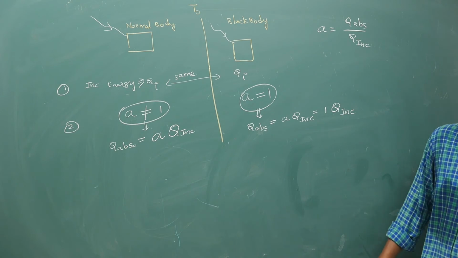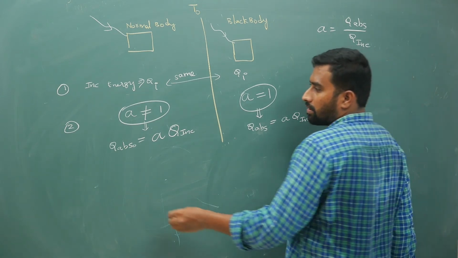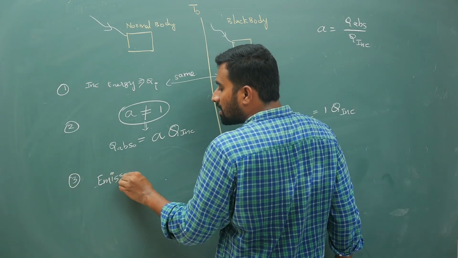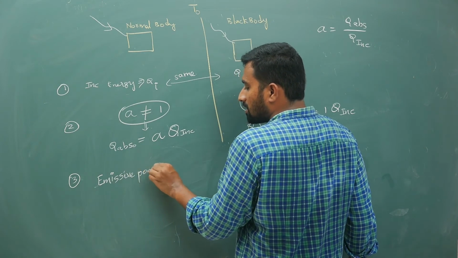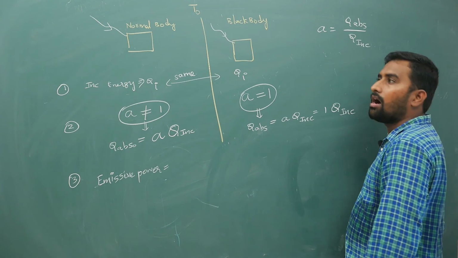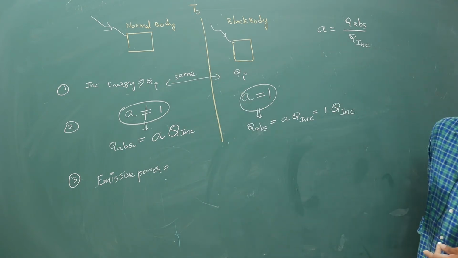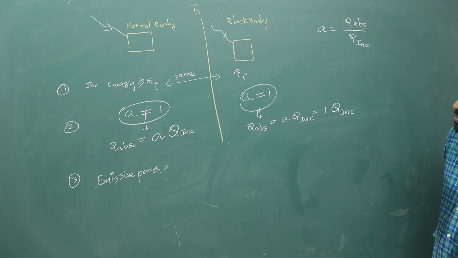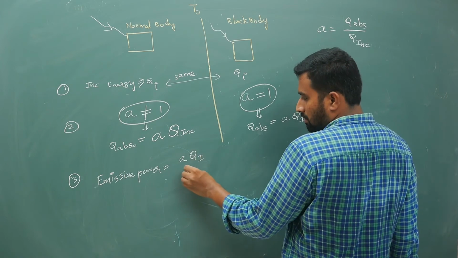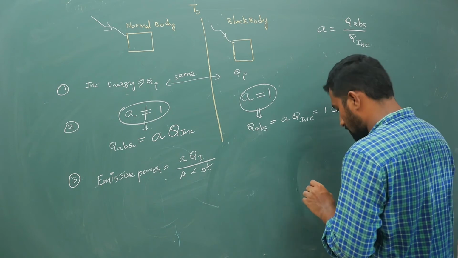Next, if you are trying to define emissive power, emissive power means energy radiated. To keep the temperature constant, how much it absorbs, that much it will radiate. So it will become A times Qi. Your energy radiated is A times Qi by area into time, taking the same dimensions.